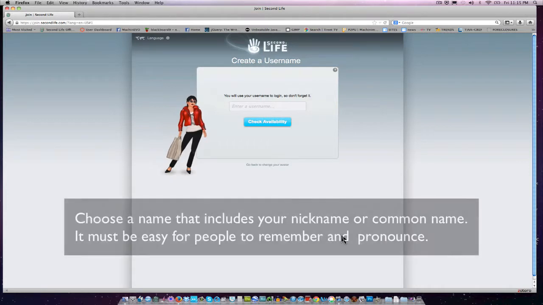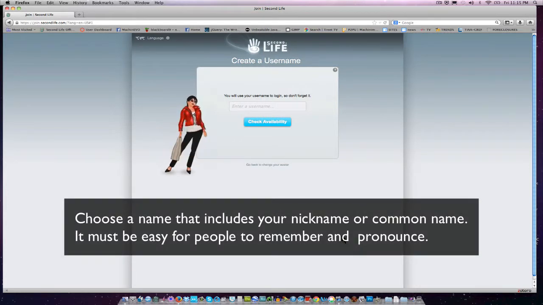Next, you'll have to choose an avatar name. Think about it and choose carefully because you will have this avatar name for a long time. And you're going to have to choose a name that no one else has chosen. So that will take a few minutes. So take a couple of minutes and choose a name.